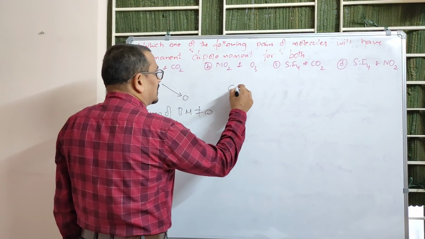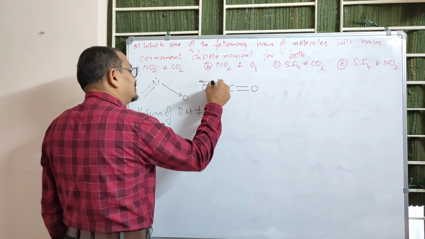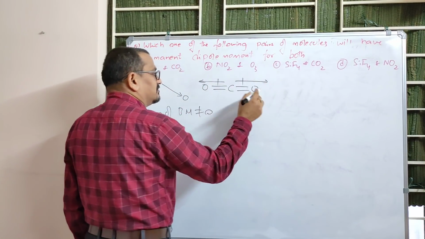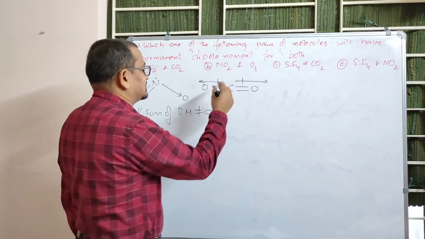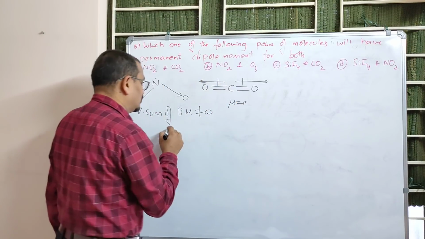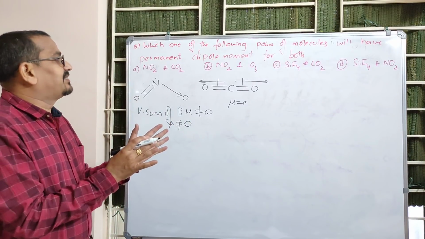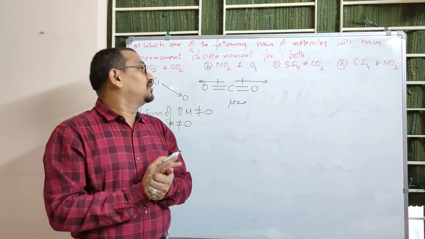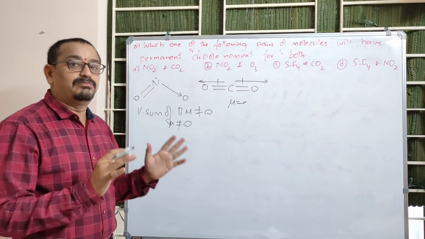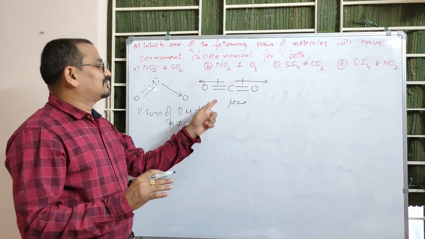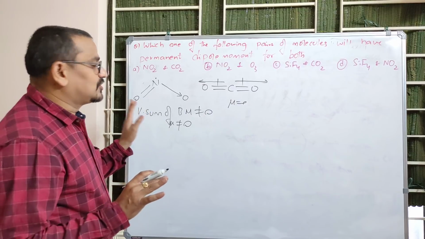When it comes to carbon dioxide, which has a linear structure, the vector sum of the bond moments of these two bonds is cancelling one another. See, they are in opposite directions, their magnitudes get cancelled. So here dipole moment is zero, here dipole moment is not zero. What is the question about? Which of the following pairs of molecules will have permanent dipole moment for both? Both should be non-zero, but here one is zero. So this is not the answer.